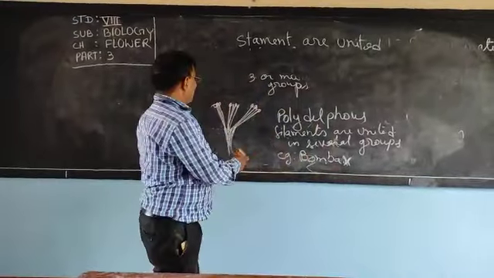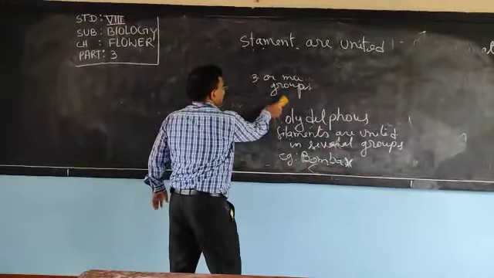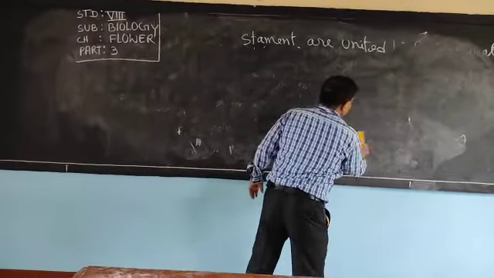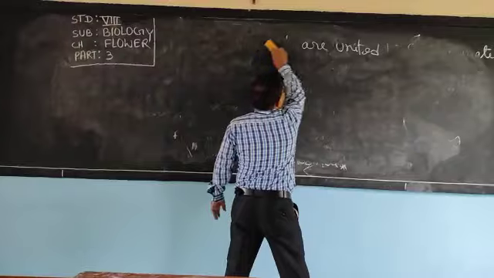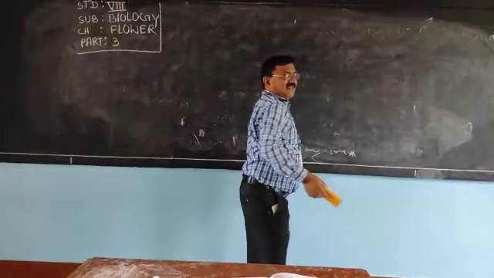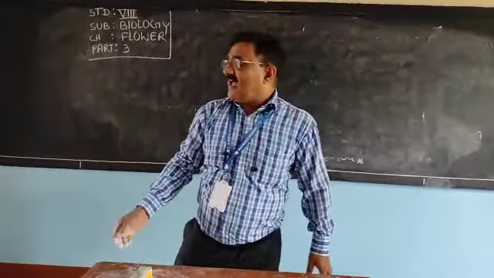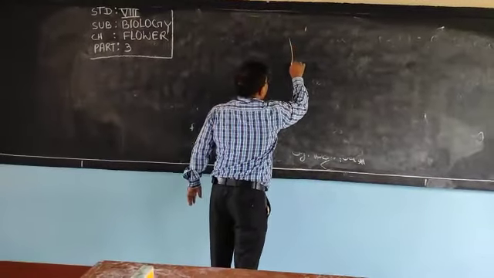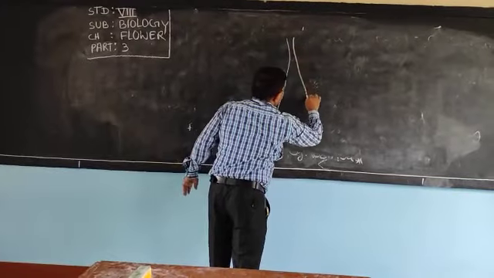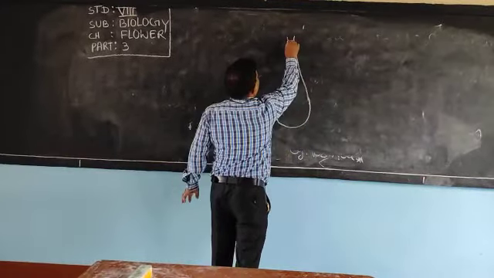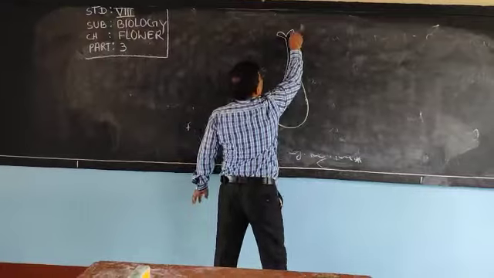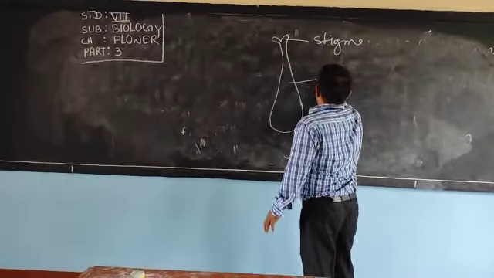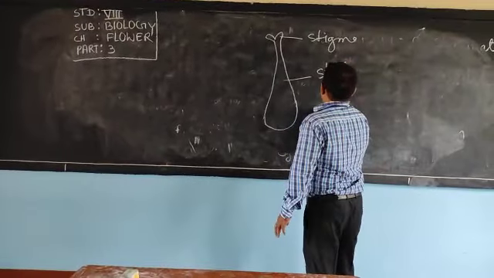Now, we have discussed the female part, and the female part is called gynoecium. One unit is called a pistil, that we have discussed. This is a pistil: this is stigma, style, and ovary.